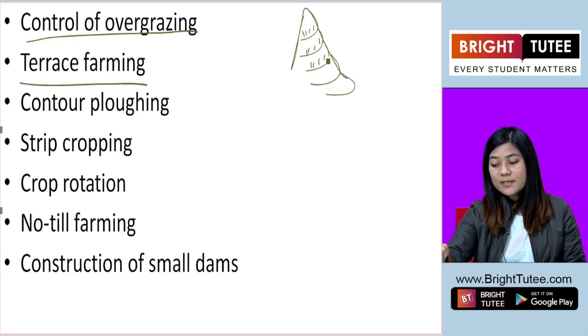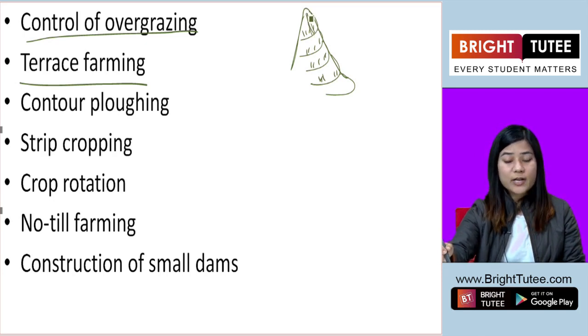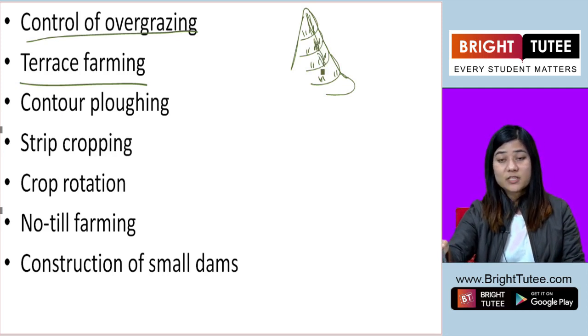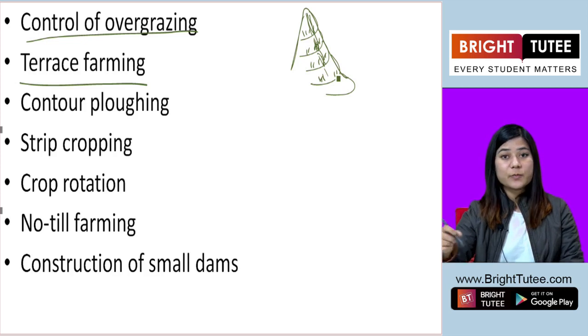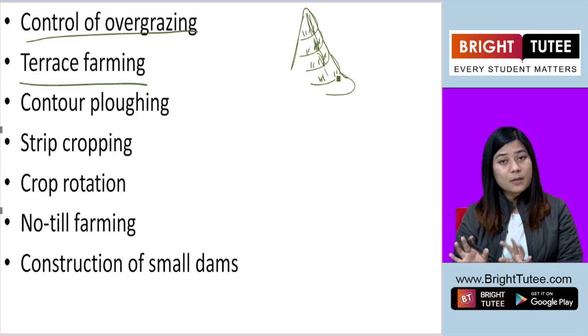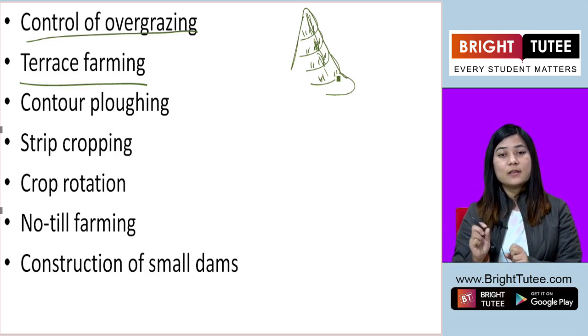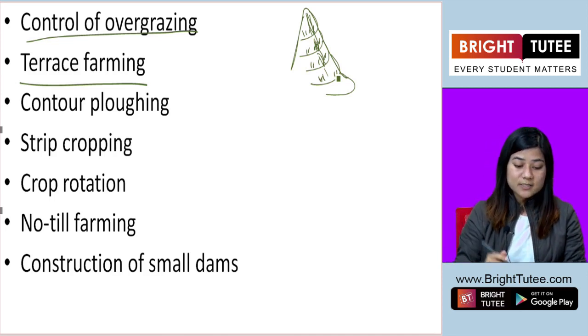Okay, so when terrace farming is done, then even if the water washes the soil here, it comes and deposits here. Even if it washes from the second level, it deposits in the next level. So that way the soil erosion can be prevented, and with that the fertility of the soil can be retained.